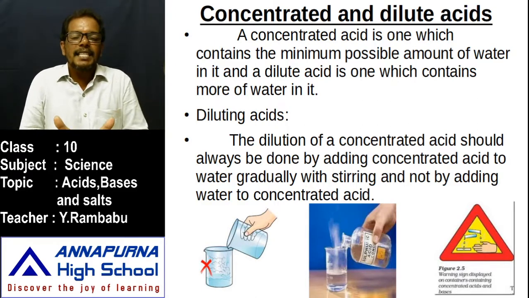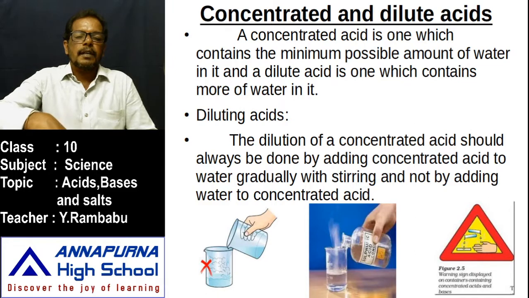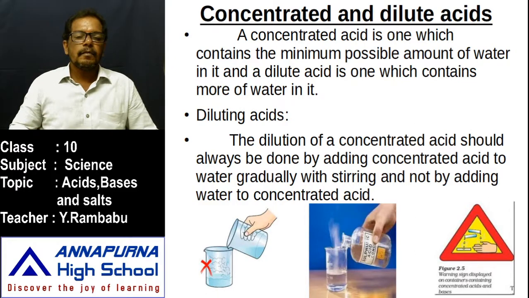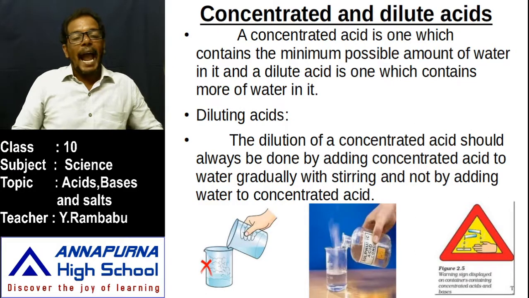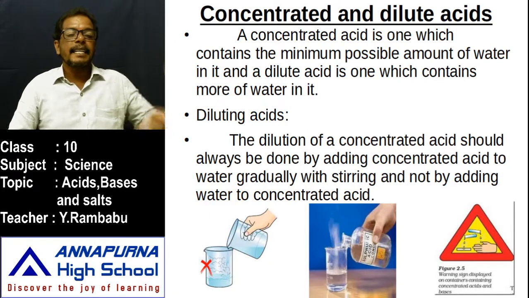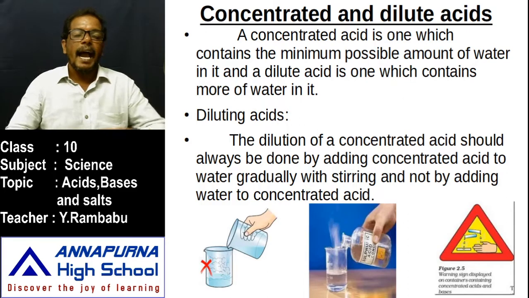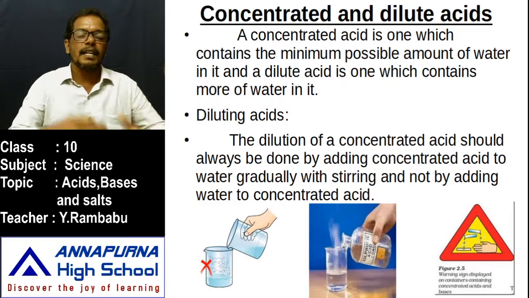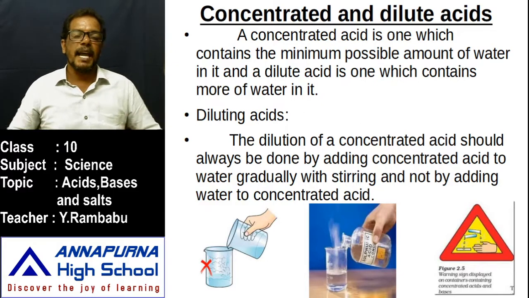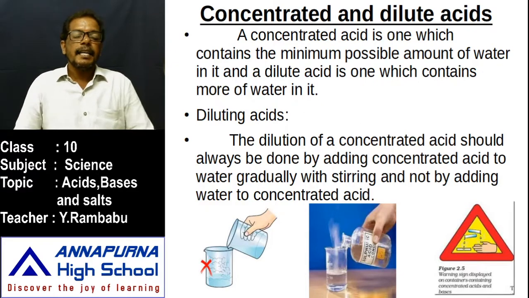The heat which is evolved is distributed in the entire water. But if we add water to acid, then it is highly exothermic. When water is mixed with acid, a high amount of energy is released. Then the water may convert into steam. It may splash. It is very dangerous.